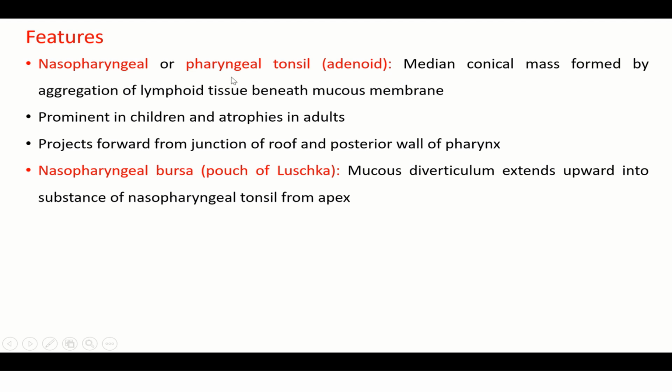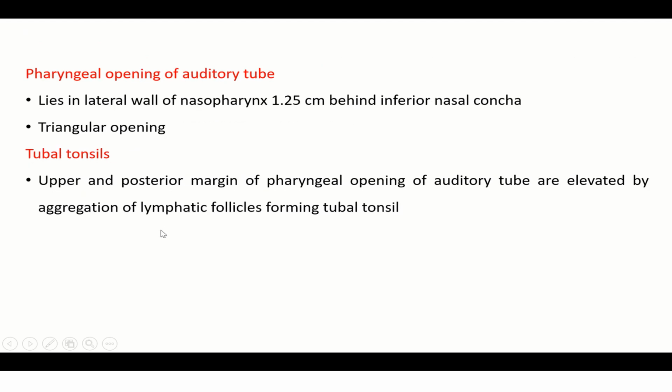Features: the nasopharyngeal or the pharyngeal tonsil, otherwise called adenoid. It is a median mass formed by aggregation of lymphoid tissue beneath mucous membrane. It's prominent in children and atrophies in adults. Projects forward from junction of the roof and posterior wall of the pharynx. I'll show you all these structures in the diagram. Nasopharyngeal bursa or pouch of Luschka: mucous diverticulum extends upwards into the substance of nasopharyngeal tonsil from the apex.